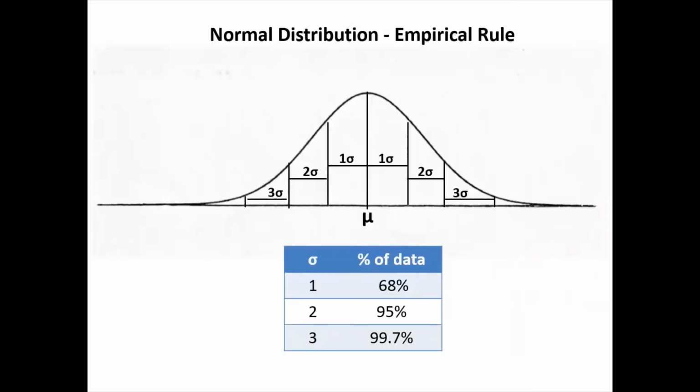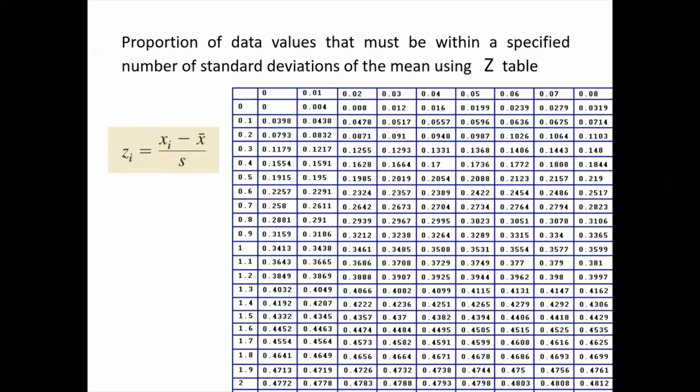This is the normal distribution empirical rule: 1 standard deviation, 2 standard deviations, 3 standard deviations, the 68, 95, 99 rule, which we have discussed. And this is the Z table. Now I'll also tell you how to read the Z table. Whenever any problem comes, first calculate Z, then use the Z table to find the distance, and from that distance you can create the conclusion.